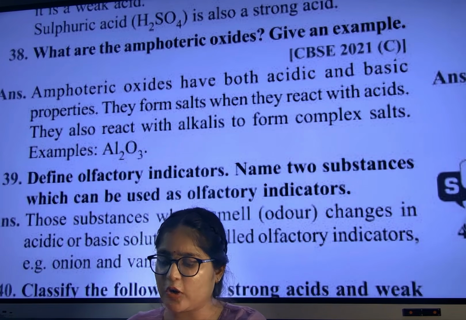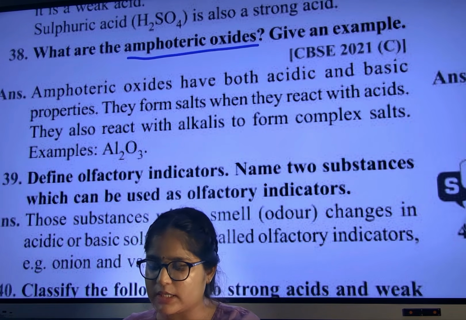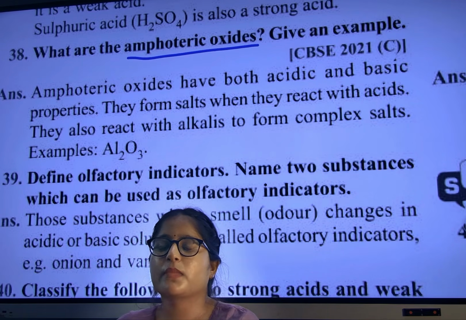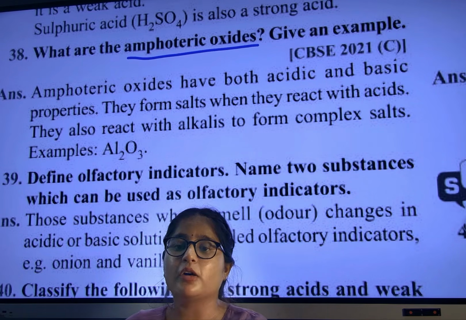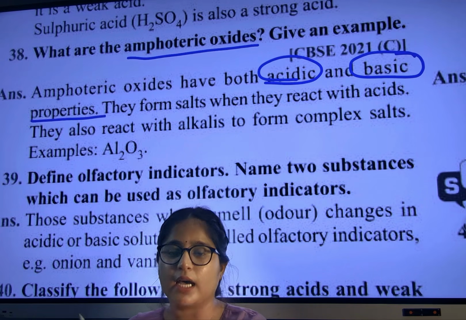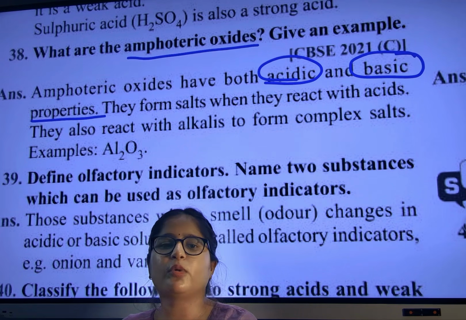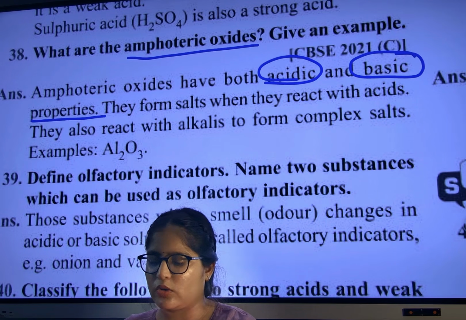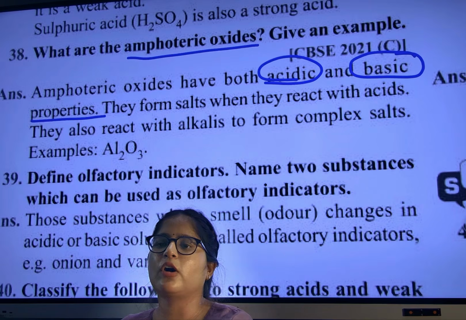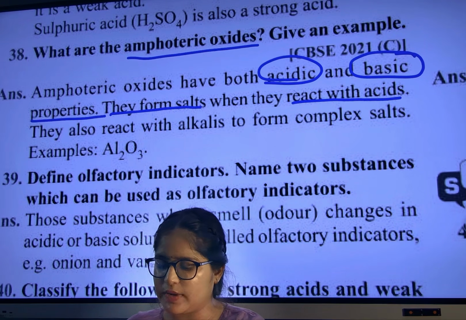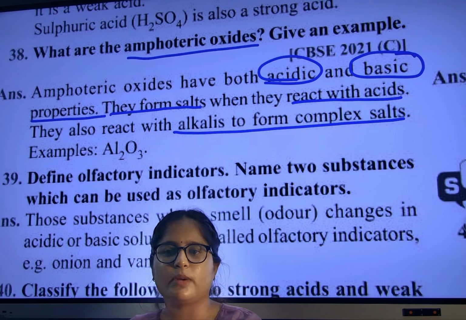What are amphoteric oxides? Learn with me. Write down as a star point. Those oxides which have both acidic and basic nature are known as amphoteric oxides. Means they can form salt when they react with an acid. They also react with a base to form complex salt. Are you able to understand?